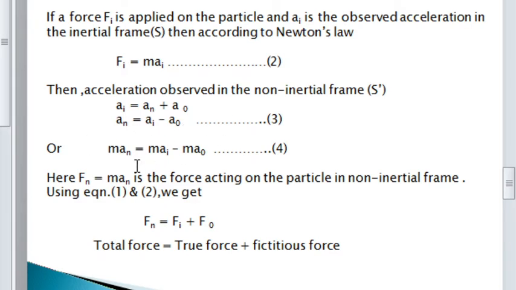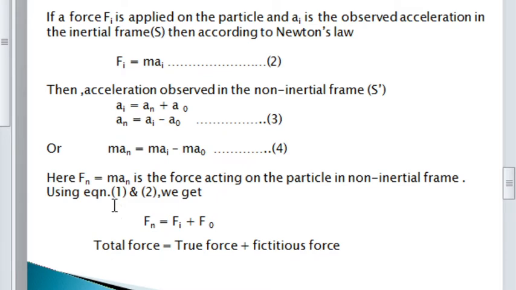From this I can write the expression for force as man is equal to mai minus ma0. Here mai is the inertial force, that is Fi. Minus ma0 is the fictitious force, which can be represented as plus F0. So this F0 denotes the fictitious force.